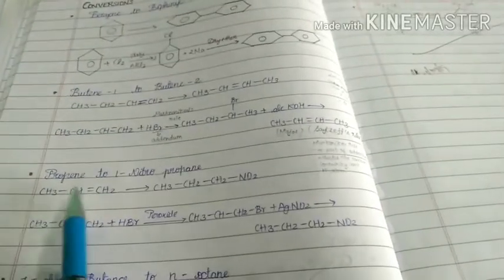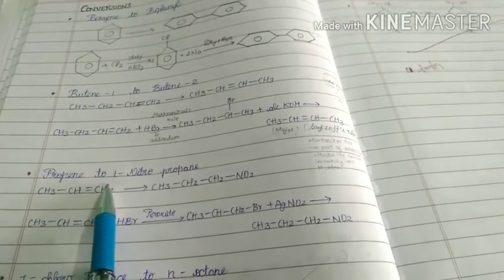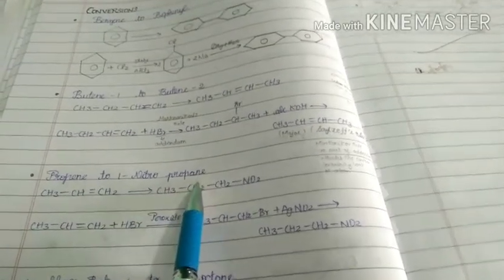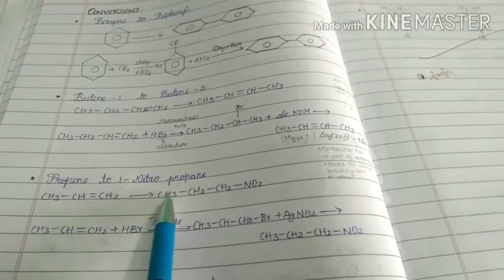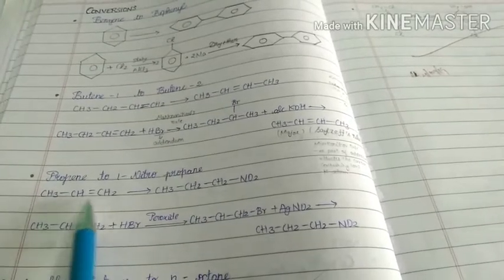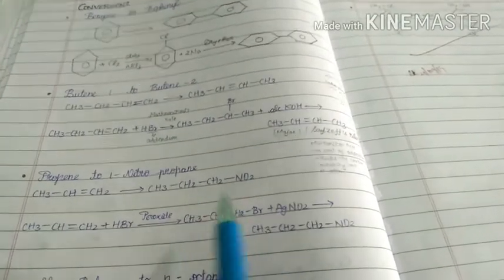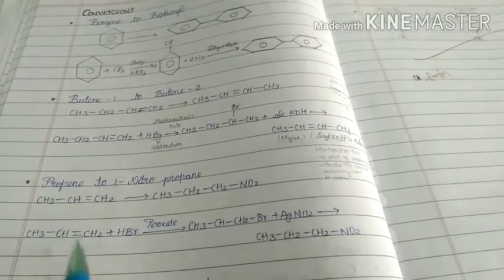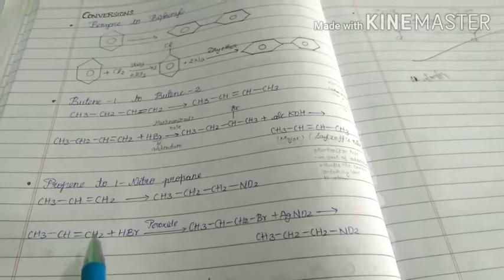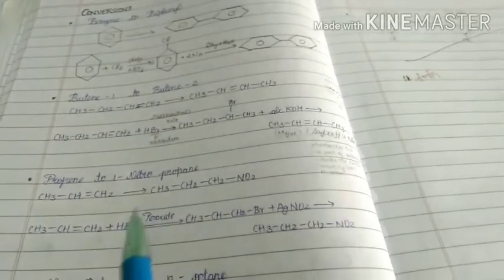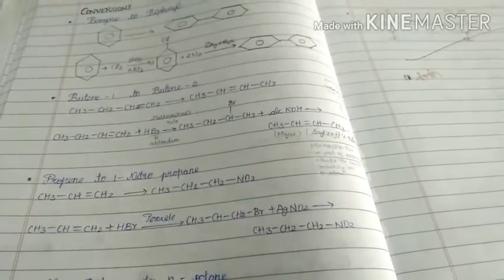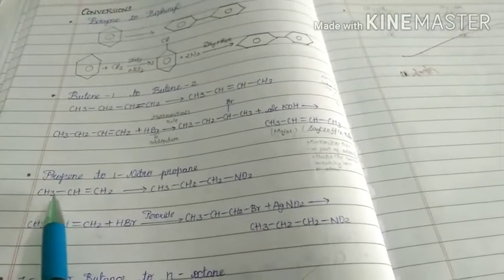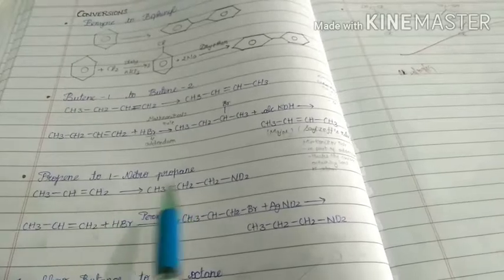Next, propane to 1-nitropropane. See, this is propane, and this is 1-nitropropane. First, we have to write the structures before solving this type of question. Then we can get a little bit of idea how to solve it. This is the structure for propane. What is our target? We should not remove any carbon. We should add an NO2 group.